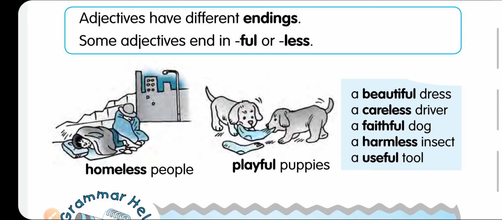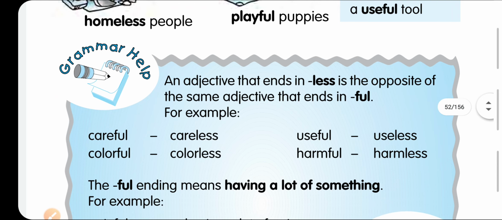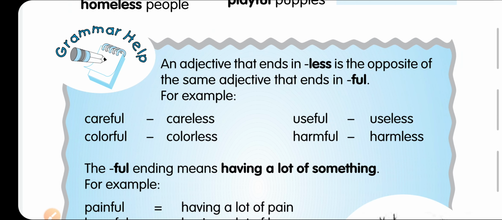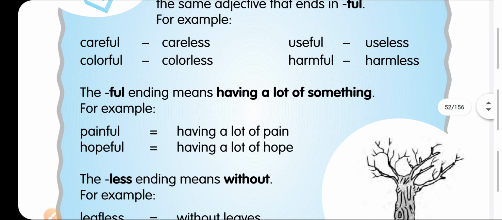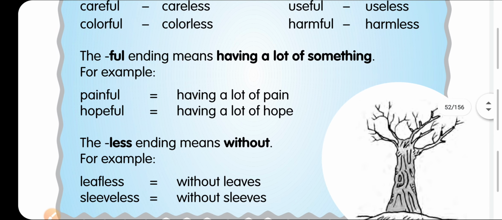For example, a beautiful dress, a careless driver, a faithful dog, a harmless insect, a useful tool. You can see here the endings full or less. These words can be used as opposites also. How? Careful, careless, colorful, colorless, useful, useless, harmful, harmless. You can use less here. But the full ending means having a lot of something. If you have so much pain, you will say painful, having a lot of pain.